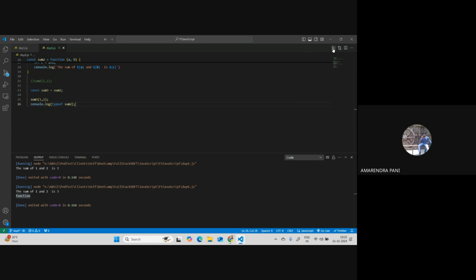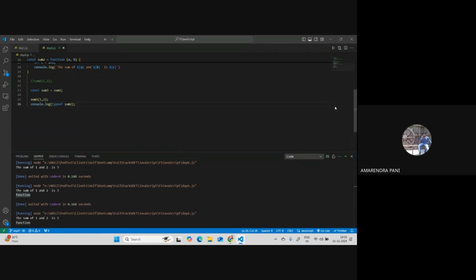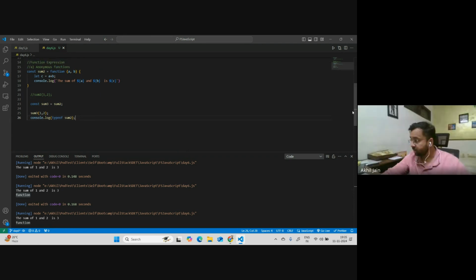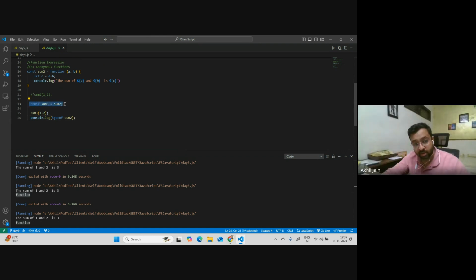One last question. Sum2 also is an anonymous function, and here sum3 also the same. Both of them are pointing to the same thing. So why are we using this kind of thing? Is there any advantage in assigning? Why am I doing this line?